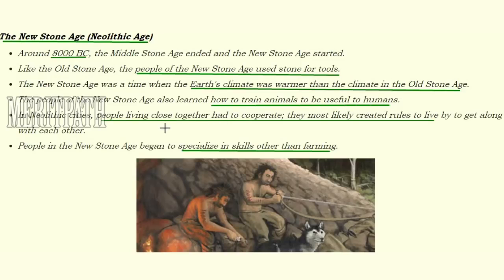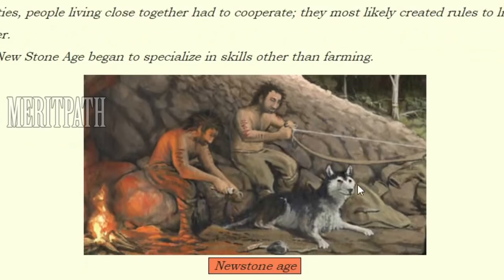In the Neolithic age, the people living close together had to cooperate. So they created some rules so that they could live together and get along with each other. They also specialized in skills other than farming. This is an image of the New Stone Age where the dog was tamed, domestication of animals started, and other practices were started besides farming.